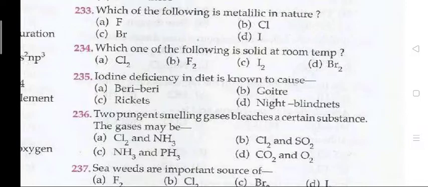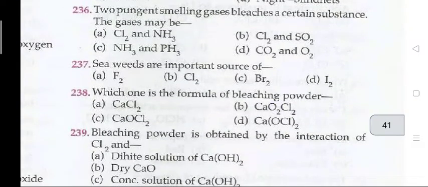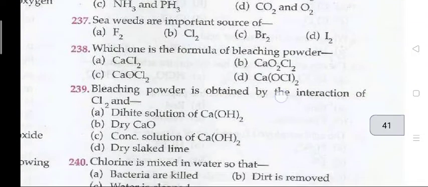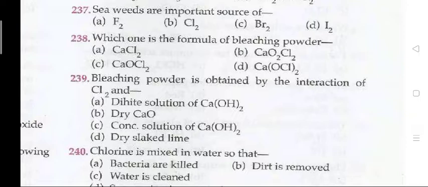236. Pungent smelling gases bleaching a certain substance. The gases may be B, that is Cl2 and SO2. Next question. Seaweeds are important source of, that is D, I2. Which one is the formula of bleaching powder? 238, C, that is CaOCl2. 239. Bleaching powder is obtained by the interaction of Cl2 and D, that is dry slaked lime.